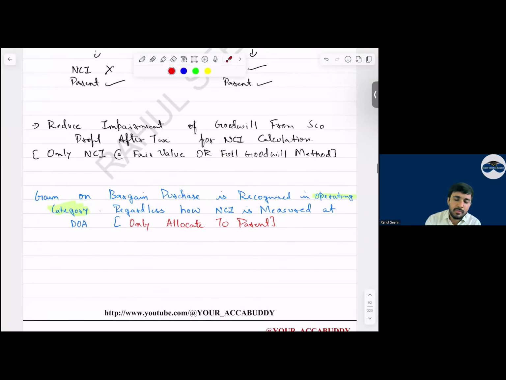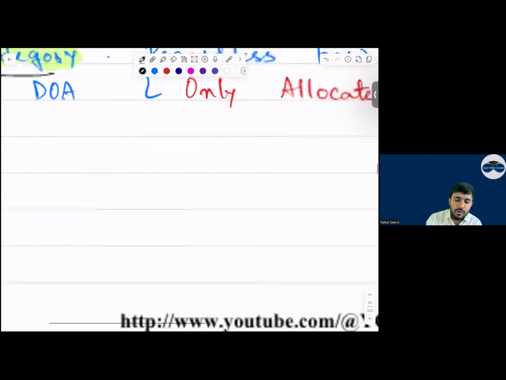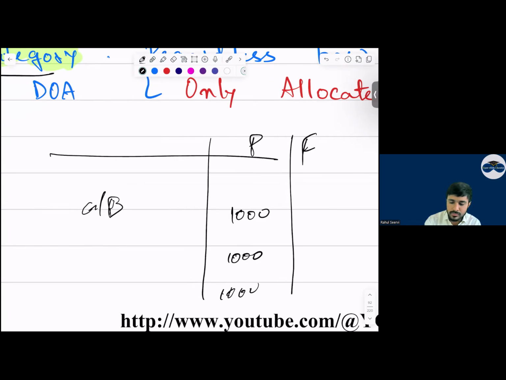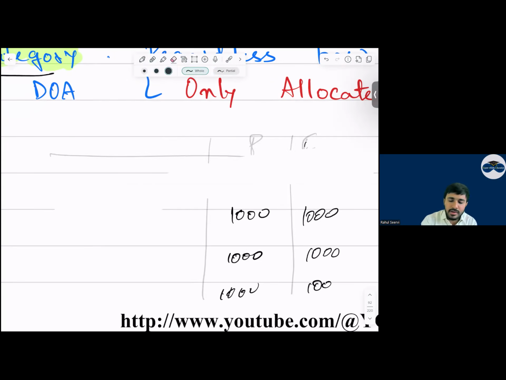Then, sir, see now, gain on bargain purchase. Gain on bargain purchase किधर recognize करेंगे अपन? See, सोम sir देखो ये operating category ना. So how will you do the adjustment here? You will recognize gain on bargain purchase in operating category, 1,000, and this you will allocate to whom only? Only to parent, sir. Whether we are using proportionate method or the other one, only to parent. Yes, sir. तो ये भी आपका केस हो गया.